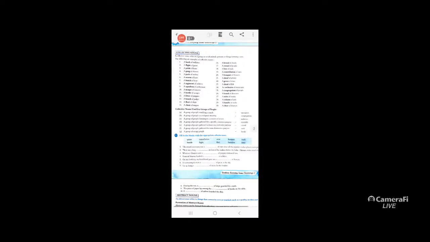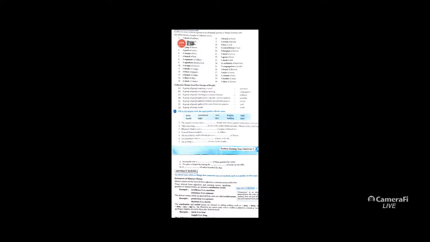A group of people watching a match are known as spectators. A group of people at a religious meeting are known as a congregation. A group of people listening to a concert or lecture are called an audience. A group of people gathered for a specific purpose is called a crowd. A group of people gathered for some destructive purpose is called a mob. A group of savage people are called a horde. Let's see an example.